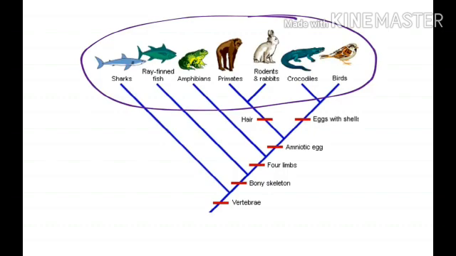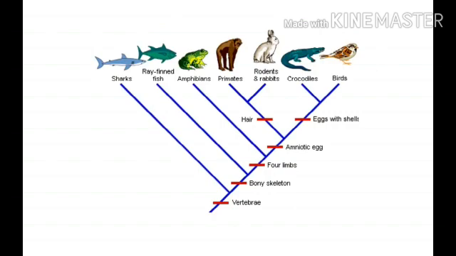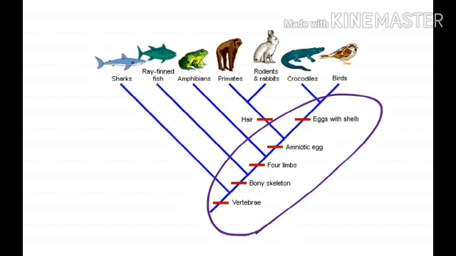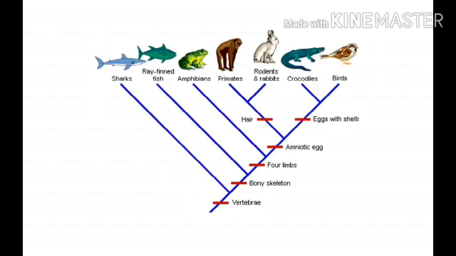Listen. So the interrelationship can be close, or it can even be very less similar, arranged like that. So derived characters are arranged along the side line. One or more derived characters appearing during evolution result in the formation of subspecies. Vertebrata is the common ancestor, and then bony skeleton, four limbs, amniotic egg with a shell, and hair, characters like that, are arranged.